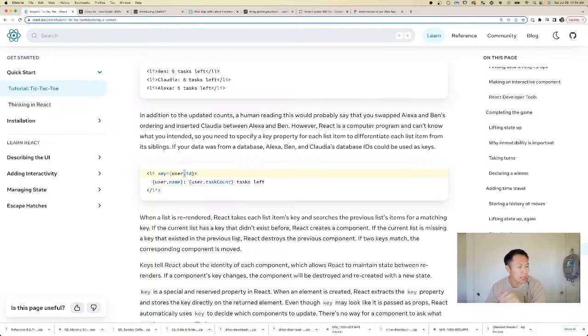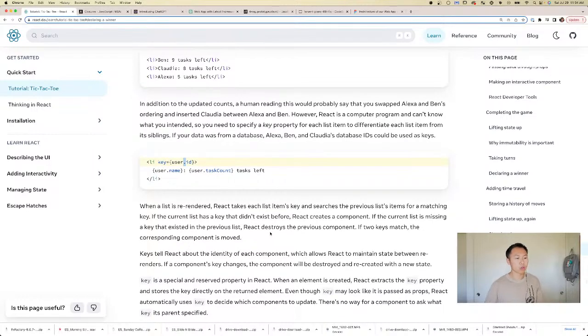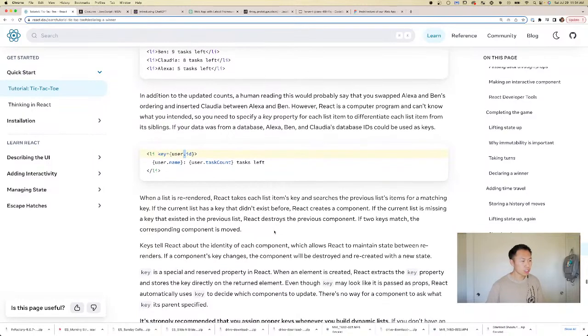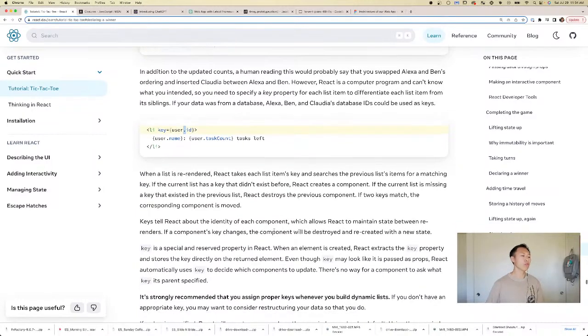If the current list item has a key that didn't exist before, React creates a component. If the current list is missing a key that existed in the previous list, React destroys the previous component. If two keys match, the corresponding component is moved. Keys tell React about the identity of each component, which allows React to maintain state between re-renders. If a component's key changes, the component will be destroyed and recreated with a new state.